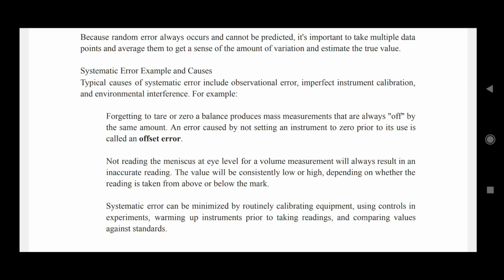Like in case of systematic errors, every time when we take measurements, the instrument should be calibrated and the value should be set at the initial level.